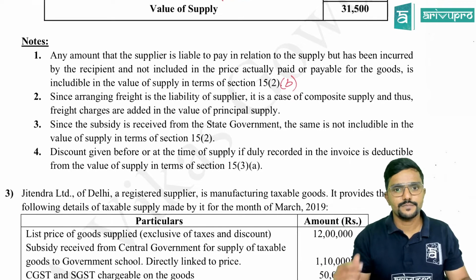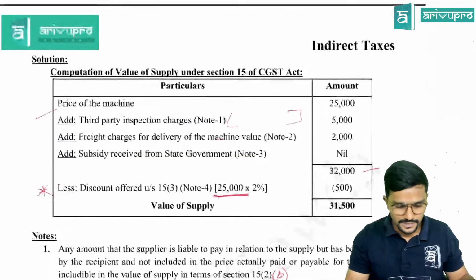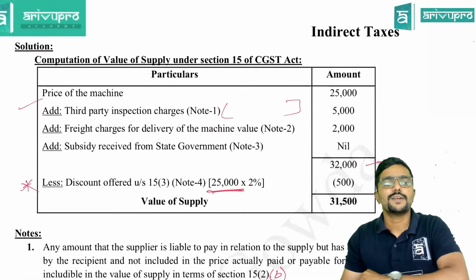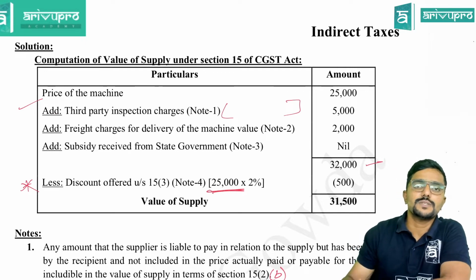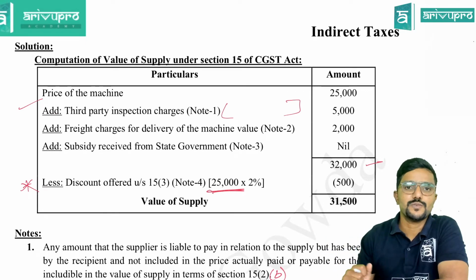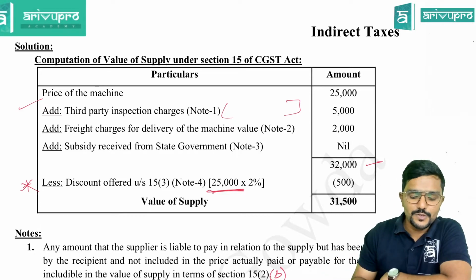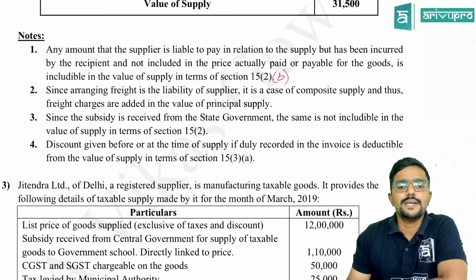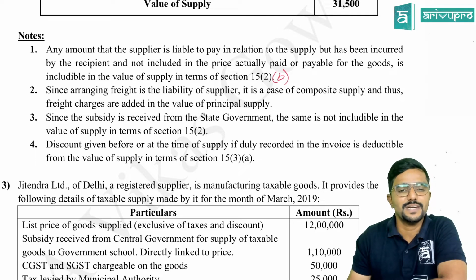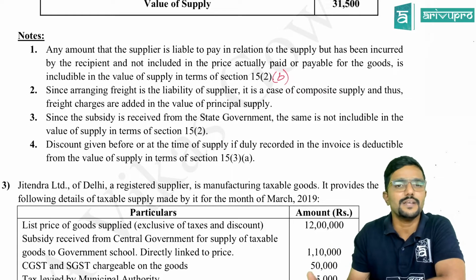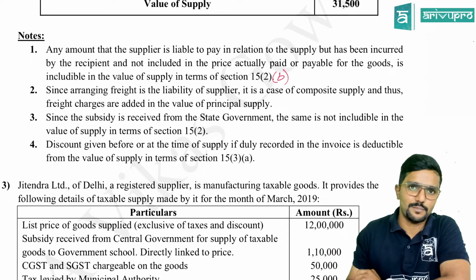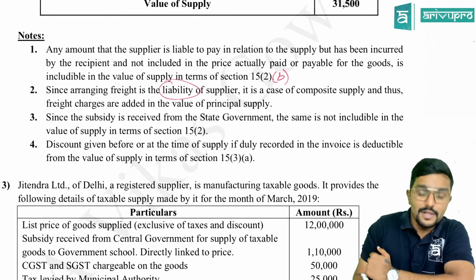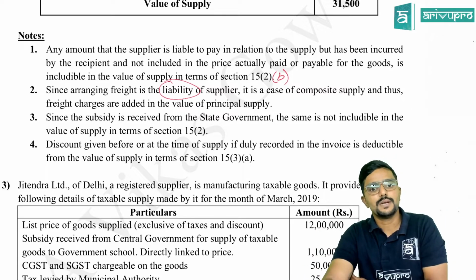So the second note is coming; the first note we discussed. Next, second point: freight charges for delivery of the machine. The supplier is charging freight charges separately, which is nothing but incidental expenses. So should we add it? Yes, sir. I have given a note here. Since arranging freight is the responsibility of the supplier, it is a case of composite supply, and thus freight charges are added in the value of principal supply. Instead of liability, you can use the word responsibility of the supplier. Clear?